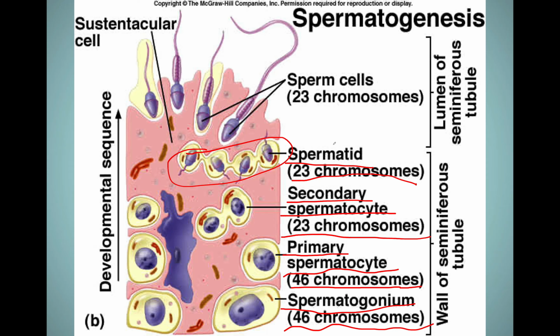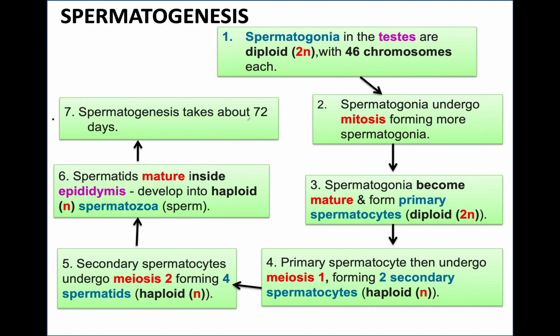When the spermatids become more mature, they turn into sperm cells. And the sperm matures where? Yes, inside the epididymis. And when the sperms are mature, they now have tails. And these tails will allow them to swim up to the ovary so that they can fertilize an ovum.